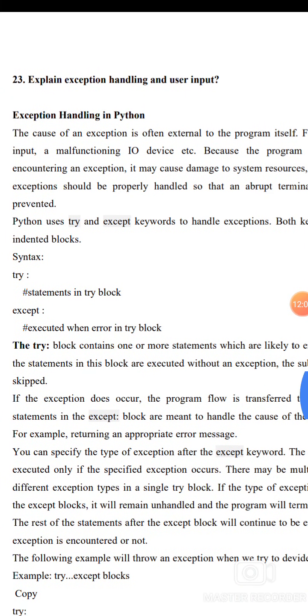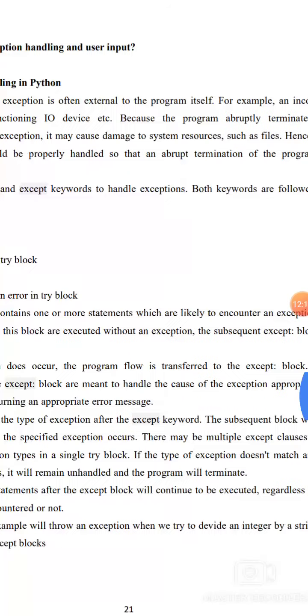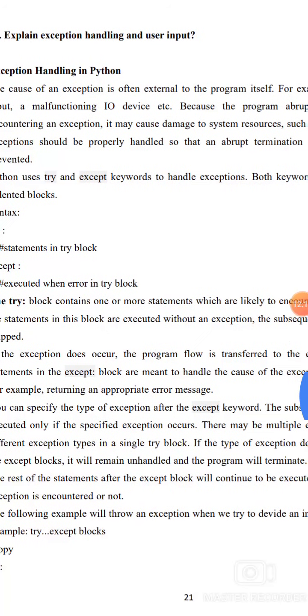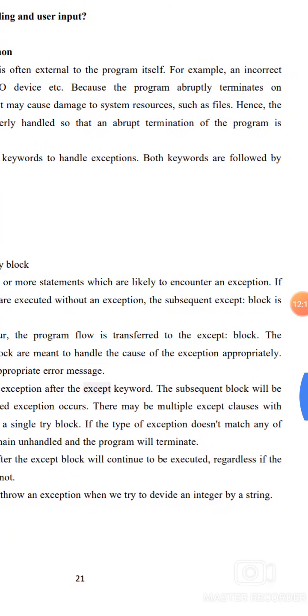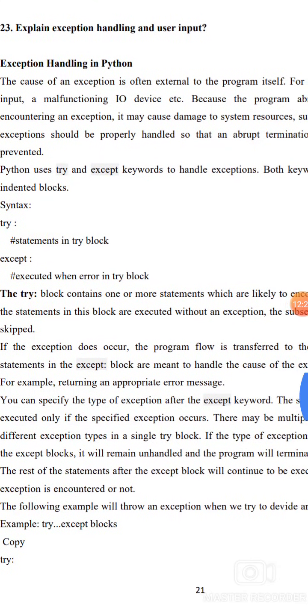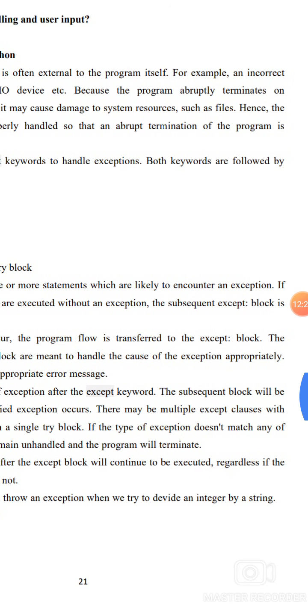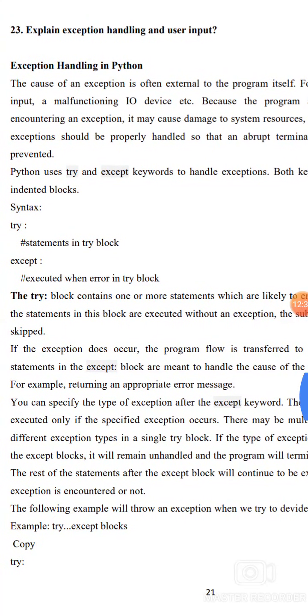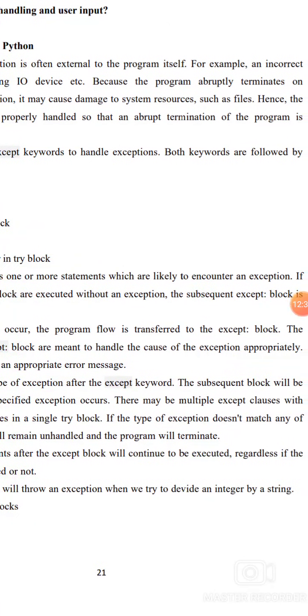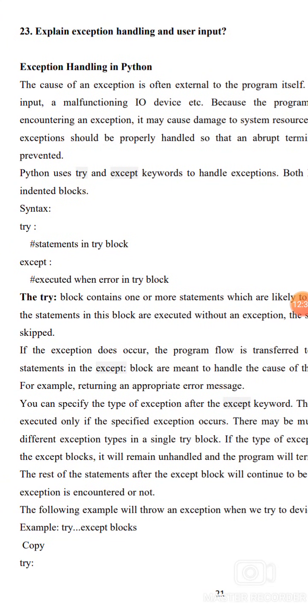23. Explain exception handling and user input. Exception handling in Python: the cause of an exception is often external to the program itself, for example incorrect input or a malfunctioning input/output device. The program abruptly terminates on encountering an exception, which may damage system resources such as a file. Hence, the exception should be properly handled so that abrupt termination of the program is prevented.